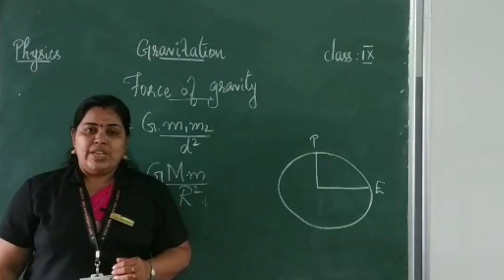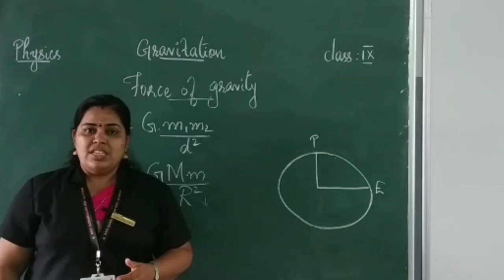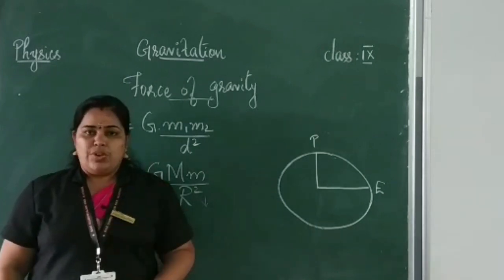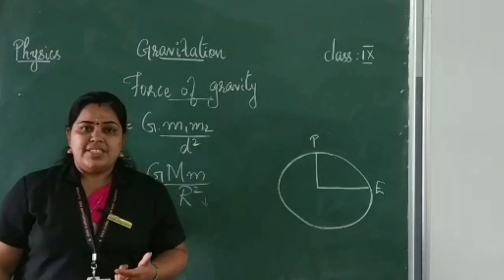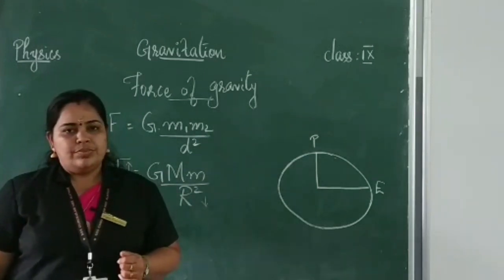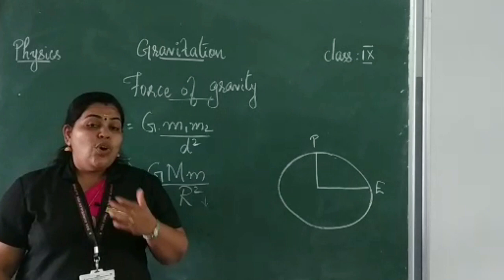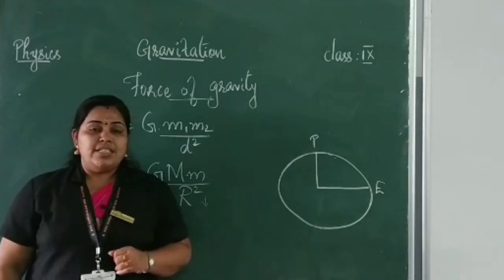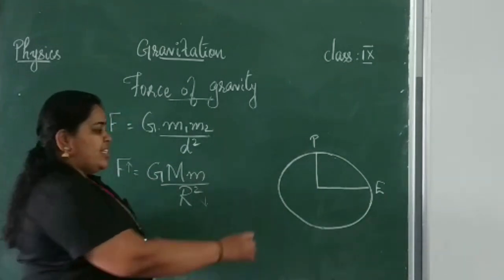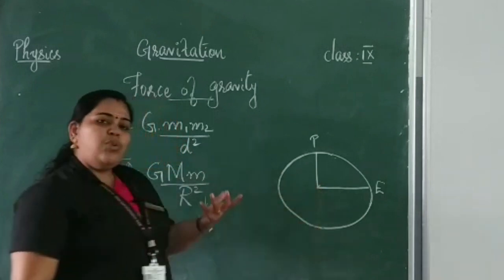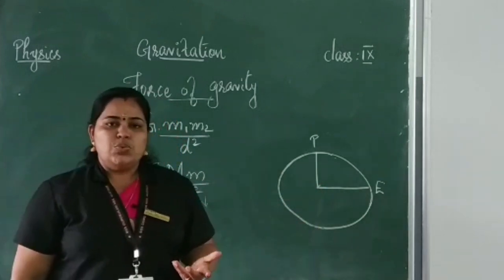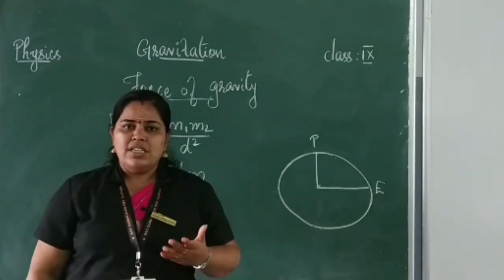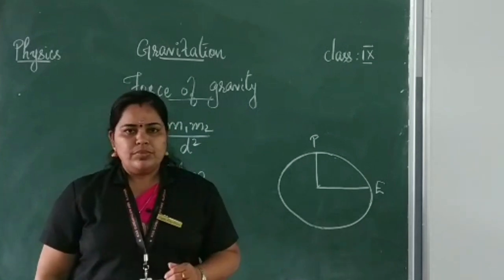And you can say the force of attraction is minimum at the equatorial region because the radius is more. So, what will be the force of attraction at the center of the Earth? If the object is kept at the center, what will be the force of attraction? It will be 0 because the radius is 0.